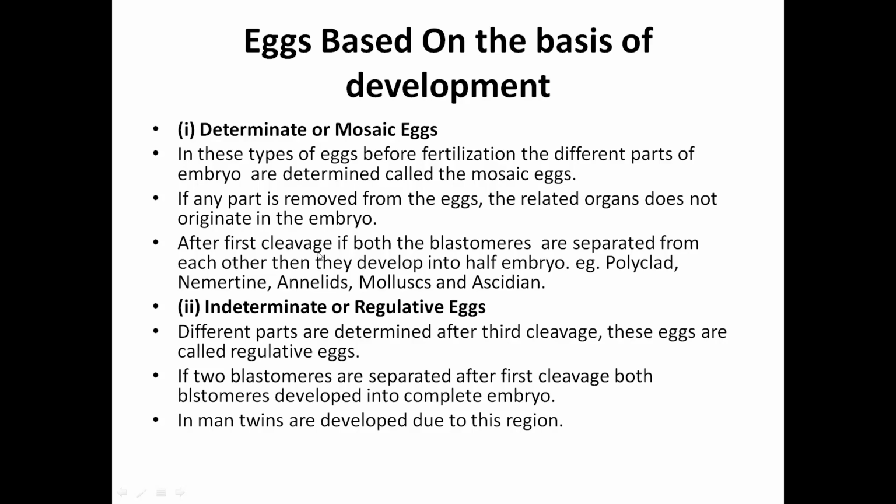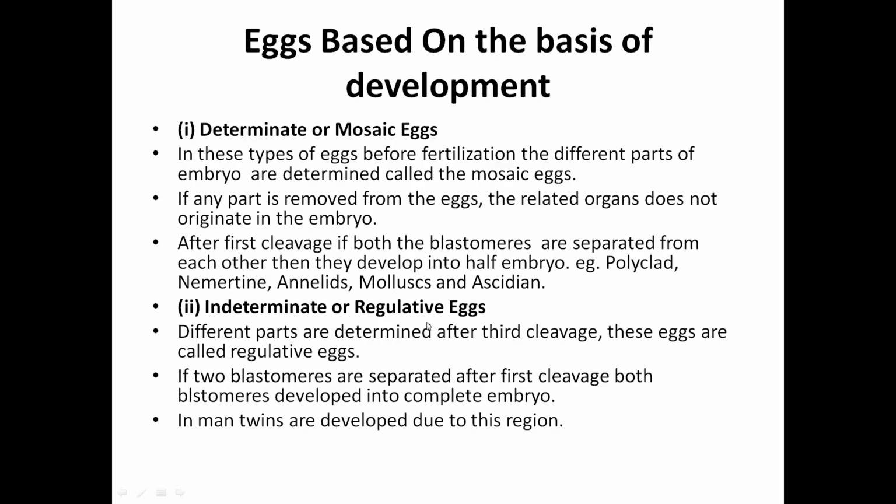After first cleavage, if both the blastomeres are separated from each other, when the eggs start dividing with the help of cleavage, the parts produced are called blastomeres. So if after first cleavage both the blastomeres are separated from each other, then they develop into half embryo only, because it's already determined which part will be producing which. So half embryo only will be produced. Example, polyclad, nemertine, annelids, mollusk, ascidian.